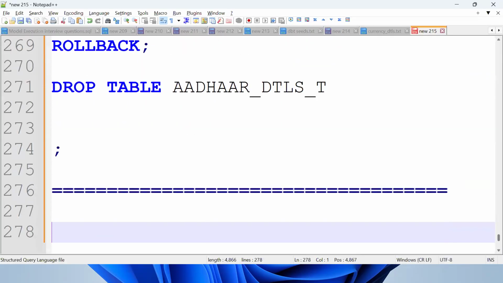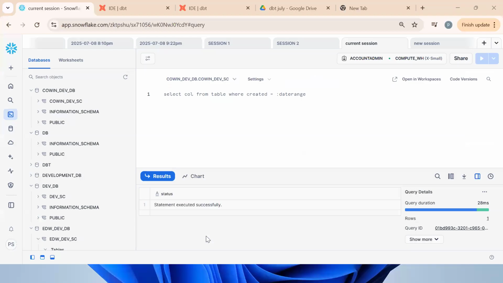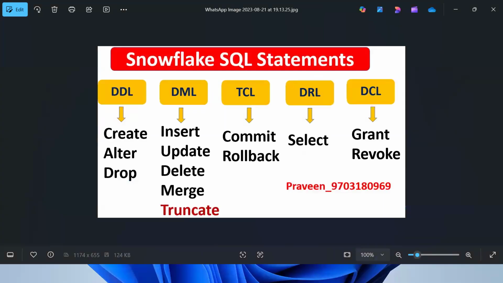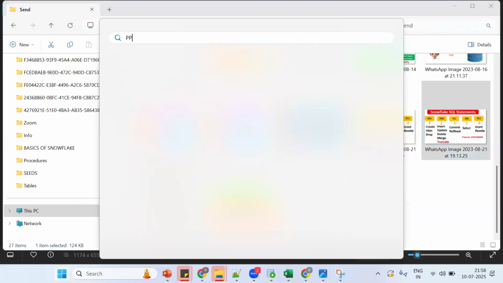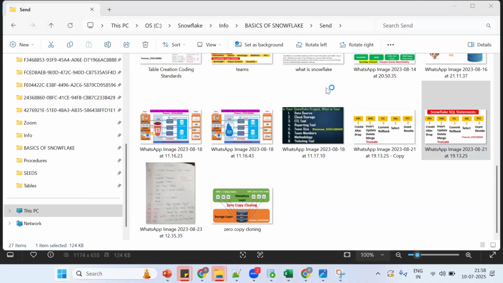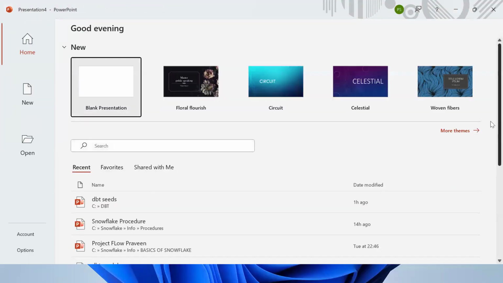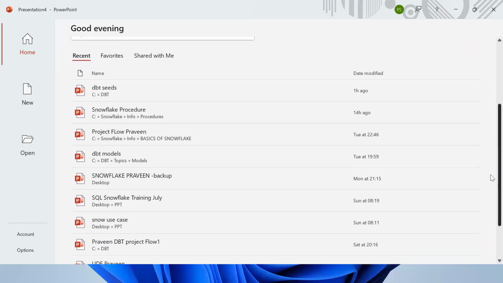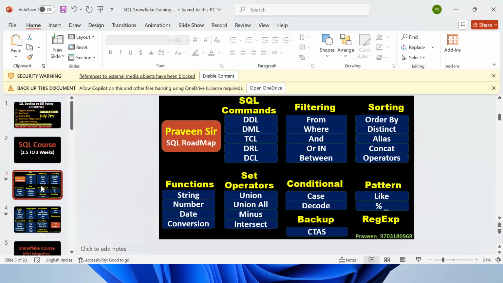Ultimately, this SQL session, 3 weeks of sessions, you see right now where we are. Okay. So ultimately, we need to complete all these things. Right now, we're in SQL commands. So with these 3 weeks, you should be comfortable.